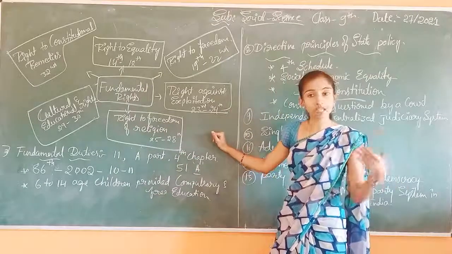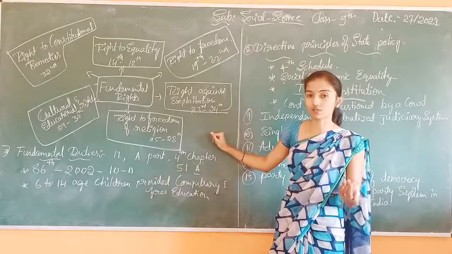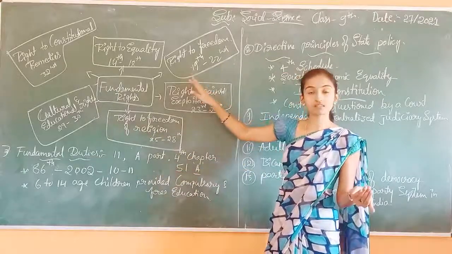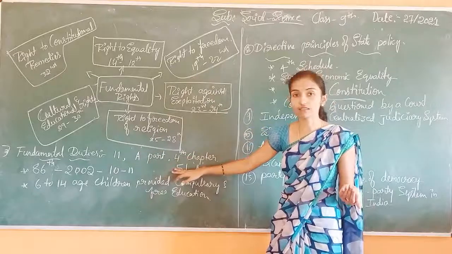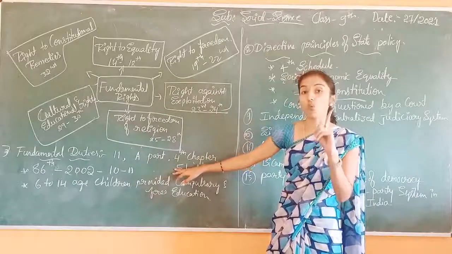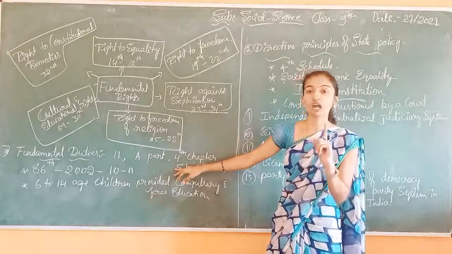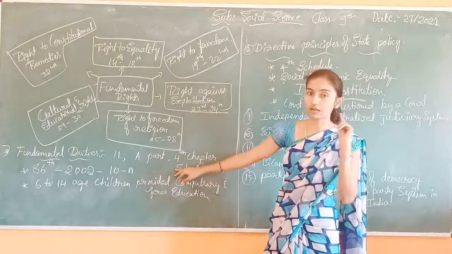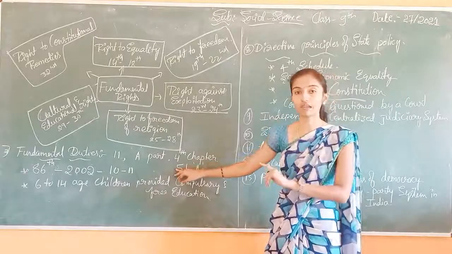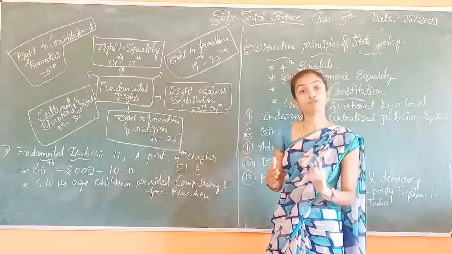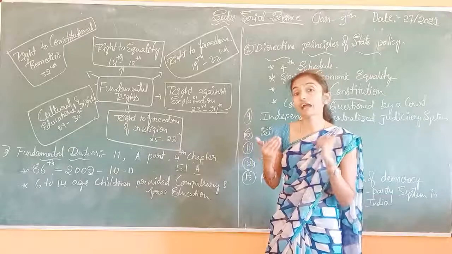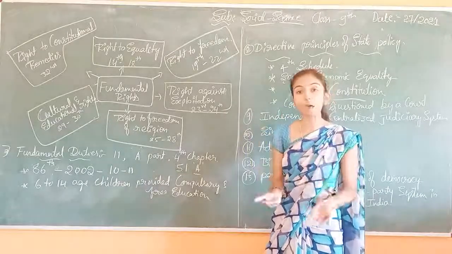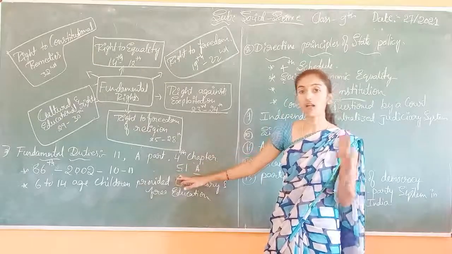Then we come to the next one, salient features of our constitution. That is the fundamental duties. Fundamental rights and fundamental duties are called the two faces of one coin. It means ಒಂದು ನಾಣ್ಯದ ಎರಡು ಮುಖಗಳನ್ನ ಯಾವುದನ್ನ ಕರೀತೀವಿ? One side is the fundamental rights, another side is the fundamental duties. When we take the fundamental rights from the constitution, at the same time we have to follow the fundamental duties of the constitution.